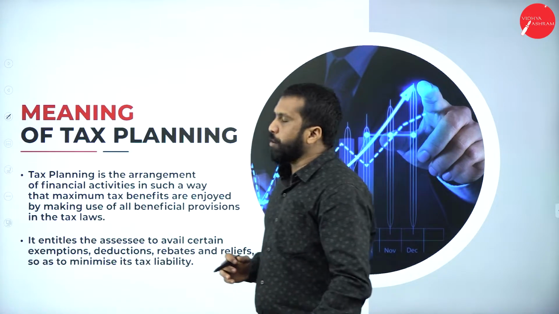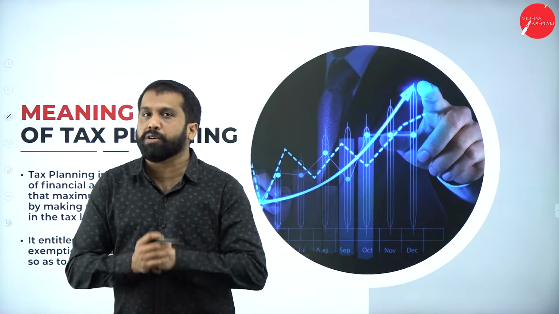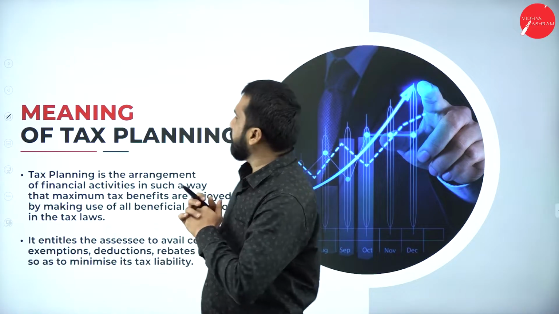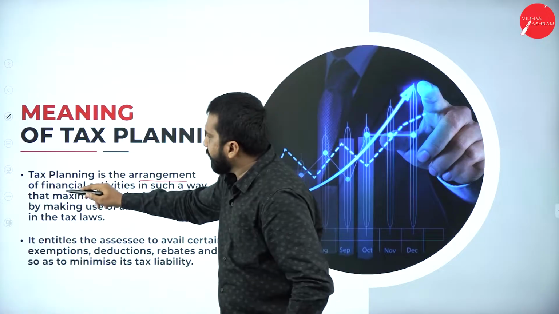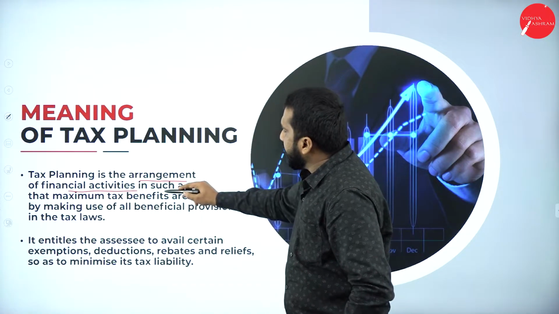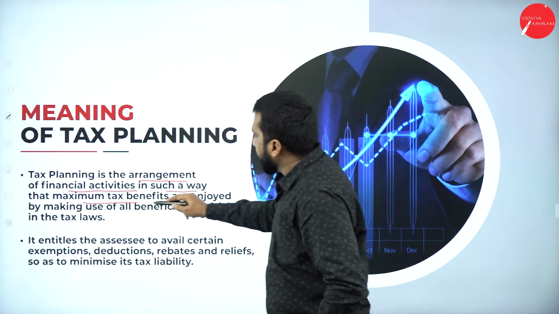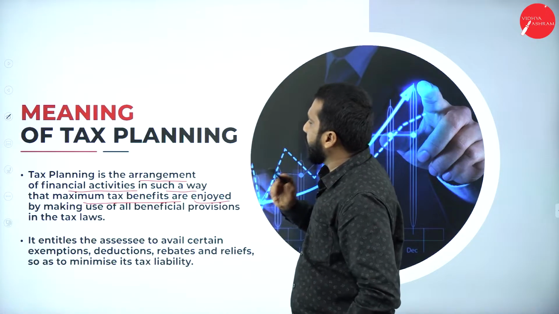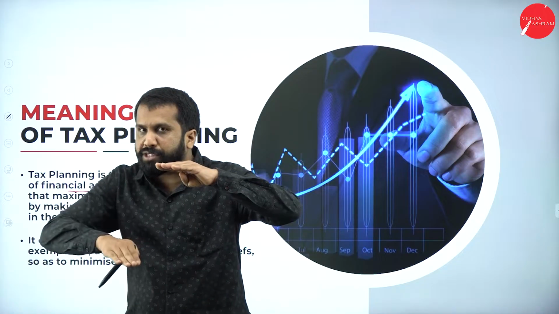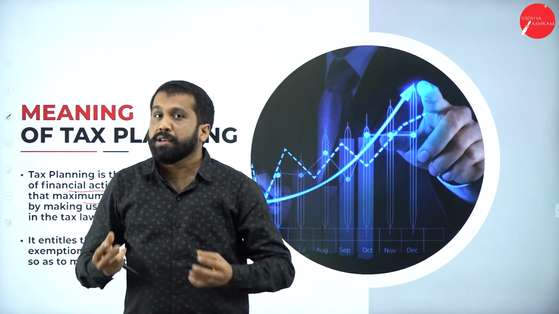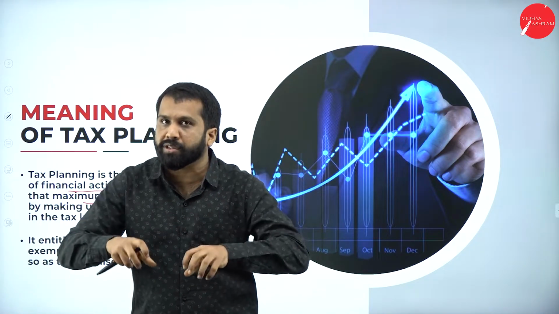Then, the meaning of corporate tax planning. What is the meaning of tax planning in this? Tax planning is the arrangement of financial activities in such a way that maximum tax benefits are enjoyed. As I told you, to reduce your tax, you should understand and know the tax.